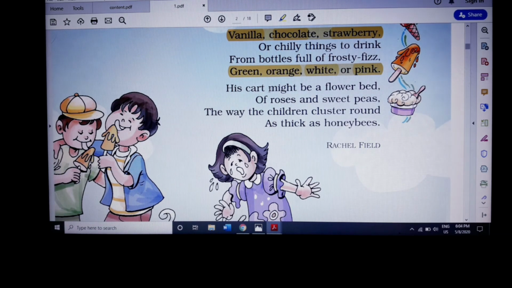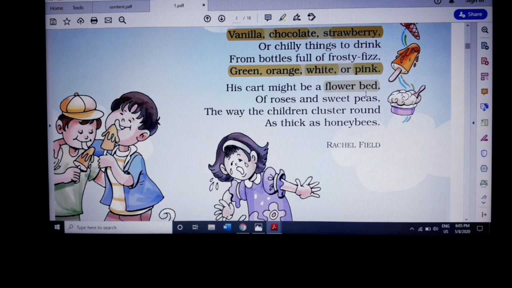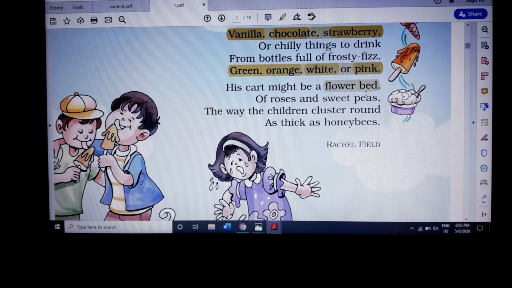His cart might be a flower bed. See, when you get a bouquet from the flower shop, imagine you are getting a bouquet. There will be a lot of flowers, and there will be different colors of flowers in a bouquet. Why? Because it will be colorful, it will look good. The same way, this poet is saying his ice cream cart might be like what? It's a flower bed.